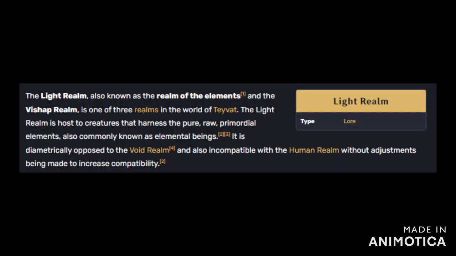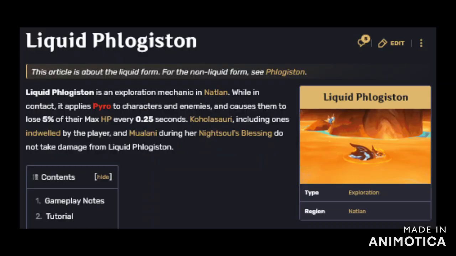The light realm, or the realm of the bishops, is stated to be the origin of all elemental energy, and Phlogiston is stated to be the basis of all elemental energy.